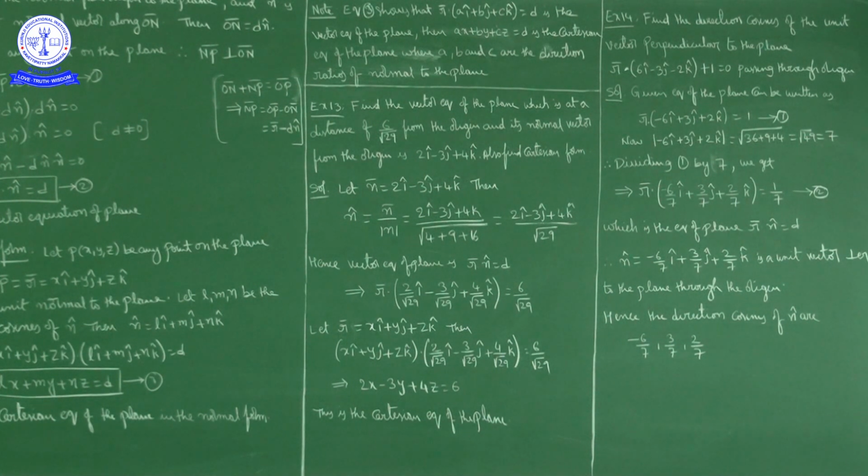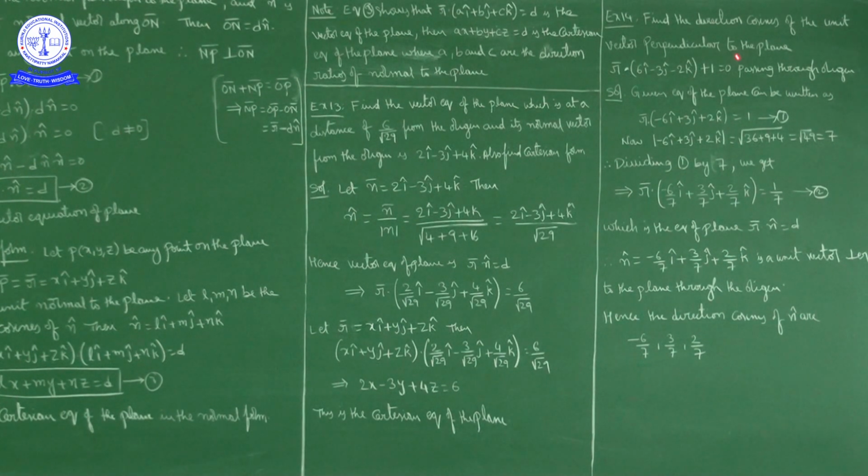Equation of plane passing through origin. Okay, when you know the distance from origin to the plane and the unit normal vector, the equation of plane is R bar dot n cap is equal to d. Now first of all, what is the given plane? R bar dot 6i cap minus 3j cap minus 2k cap is equal to minus 1. But right hand side is what? Distance, no? Distance has to be positive.